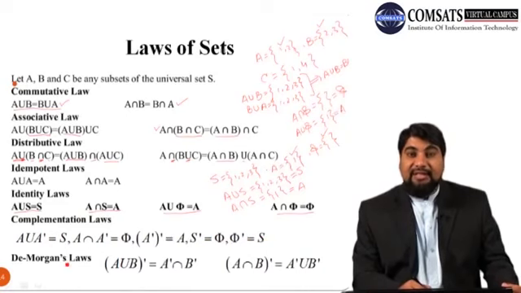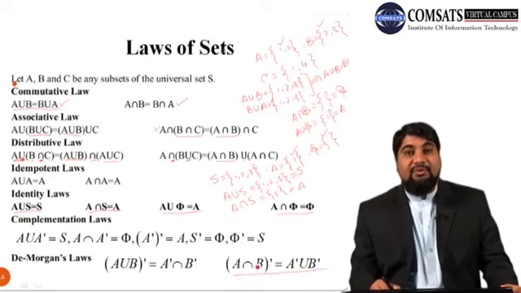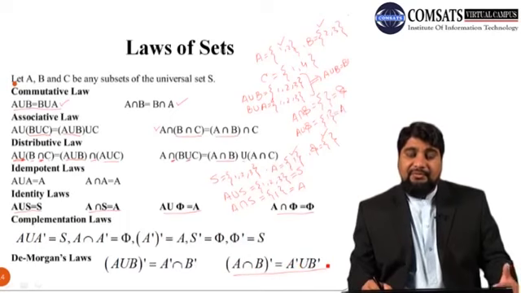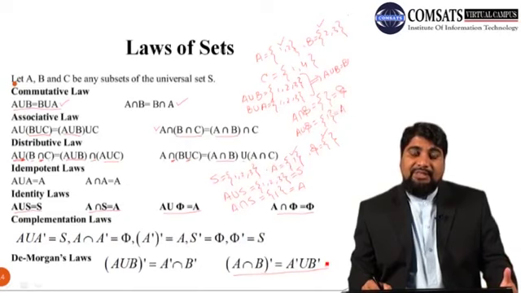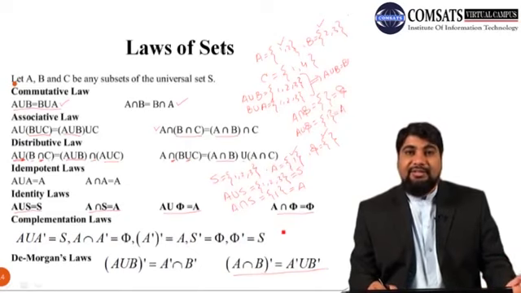And then we have De Morgan's laws. De Morgan's first law is: the complement of (A union B) is equal to A complement intersection B complement. And De Morgan's second law is: the complement of (A intersection B) is equal to A complement union B complement. These are some of the basic laws which are very useful while dealing with sets.